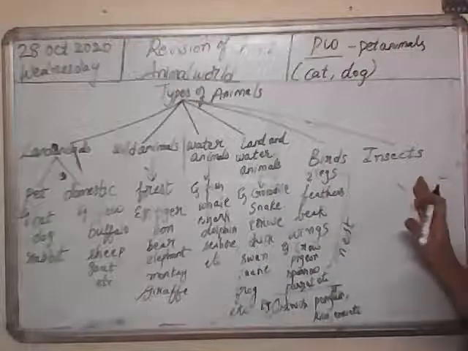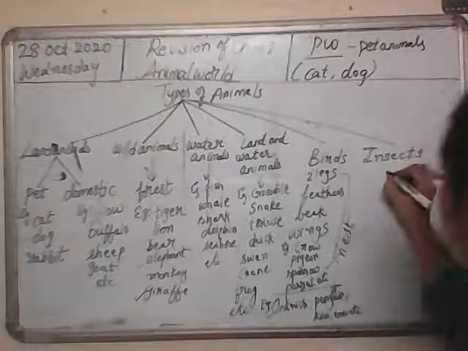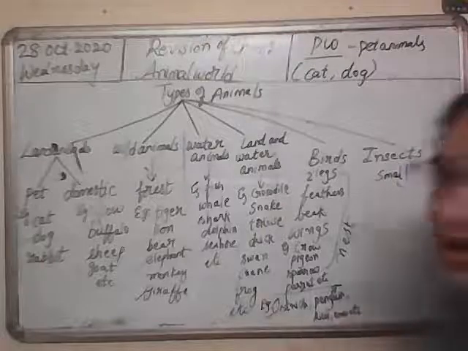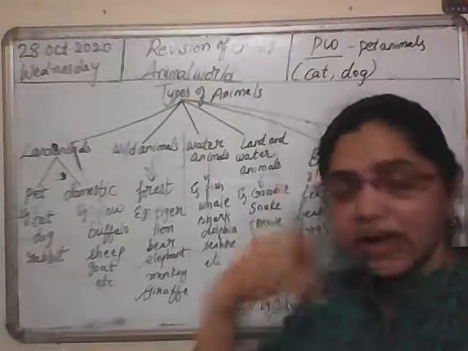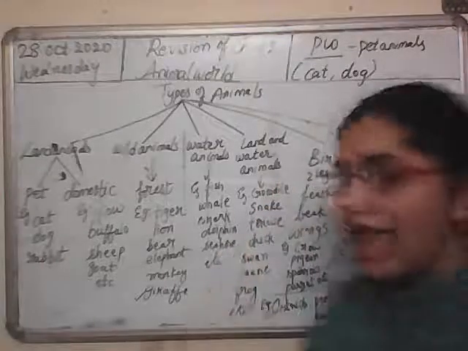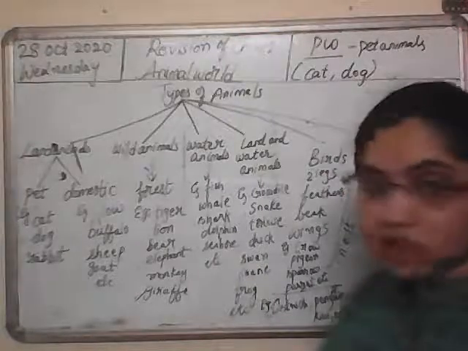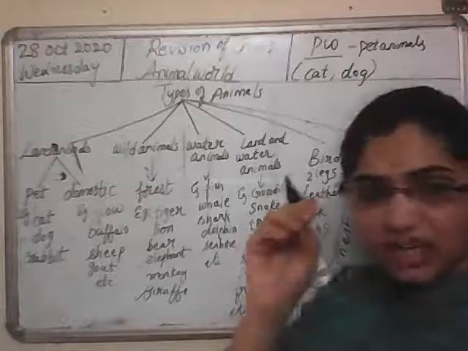They can find their own food and shelter, and they can protect their young ones and themselves also. And the last topic is insects. So what are insects? Insects are very small living things. They are small in size, and they have 6 legs and tiny wings.